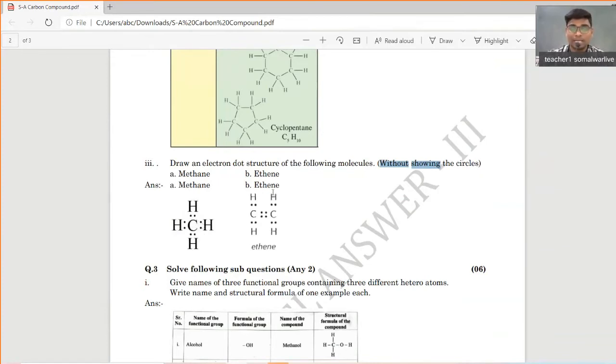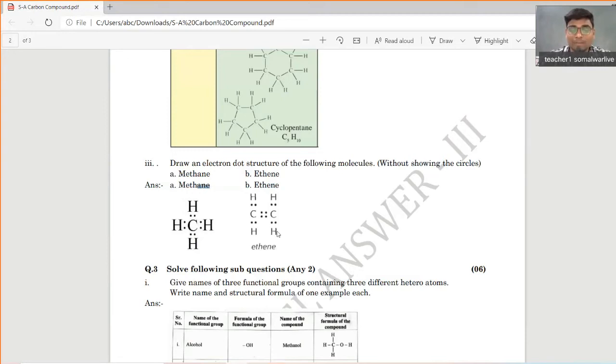Now, next structure is ethene. Ethene means double bond. Double bond, one bond carries two dots, another bond carries two dots. So you can always draw a structure of ethene. Ethene always represents a double bond, and methane, ethane, represent a single bond. So that is the electron dot structure. Quickly move to the next question.